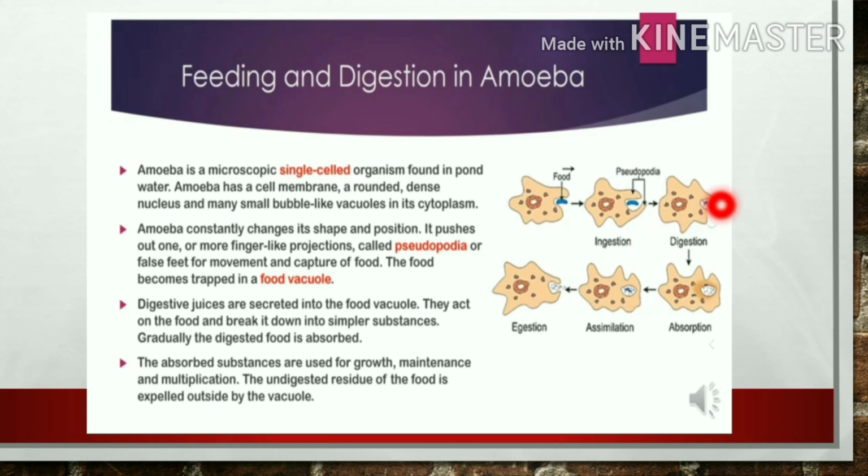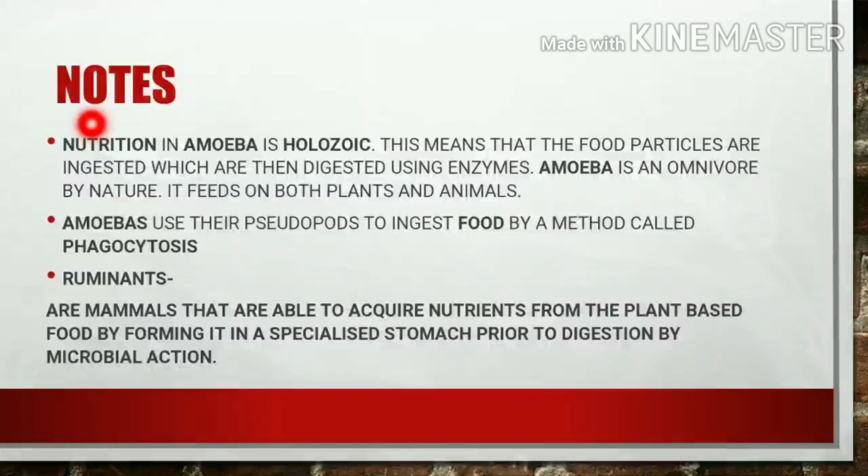Then what happened? Then there is digestion. Then there is absorption, then assimilation, then egestion. Like the human process. Some notes. Nutrition in amoeba is holozoic. That means the type of nutrition the amoeba possesses is holozoic type of nutrition. This means that the food particles are ingested, which are then digested using enzymes. These enzymes are secreted by the bacteria, Ruminococcus.